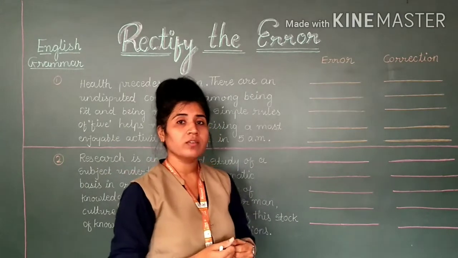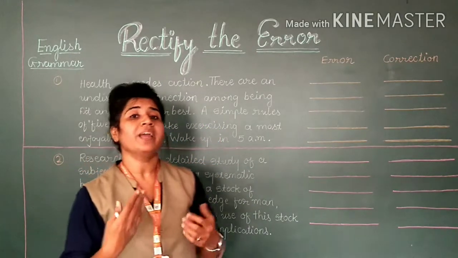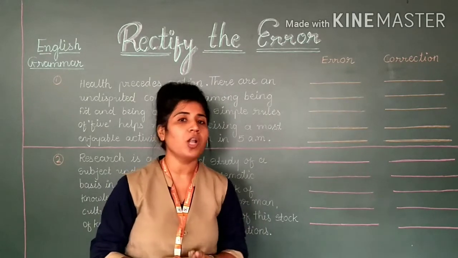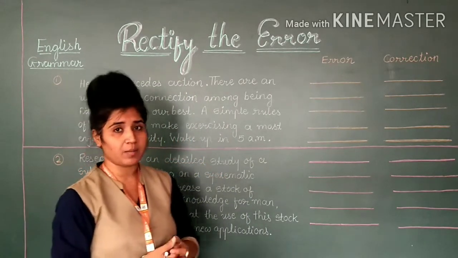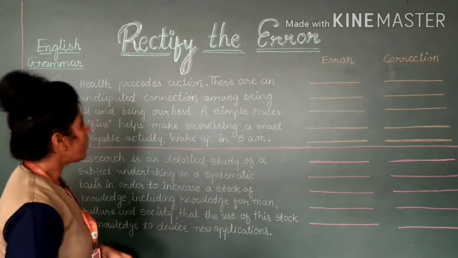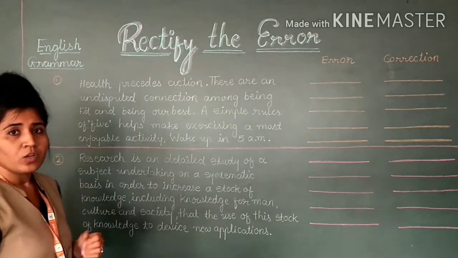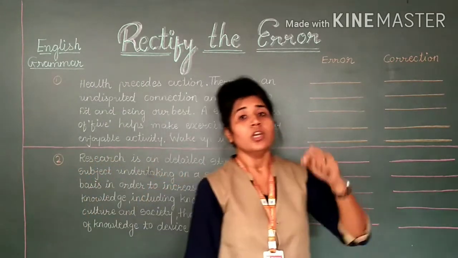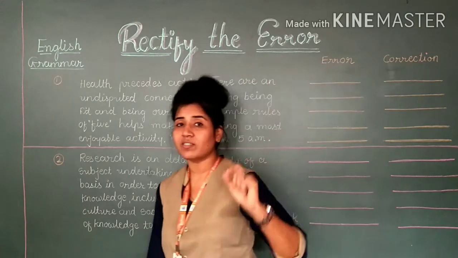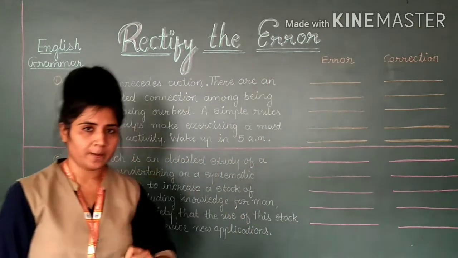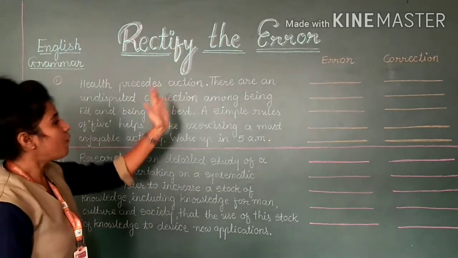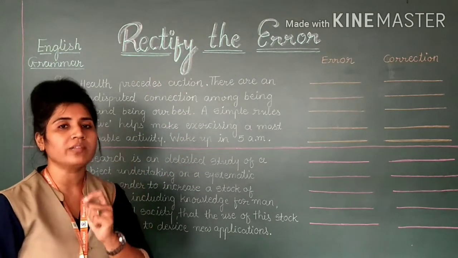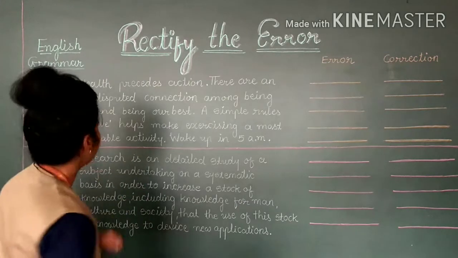How can you do this? Let me give you some examples so you can understand it very easily, and you can solve it very easily in the first term examination. So here you are given the first paragraph. Let us start. The first thing you will have to remember is you will have to read each sentence correctly. Half of a line might be given, but you will have to complete the whole sentence while you are reading the passage.